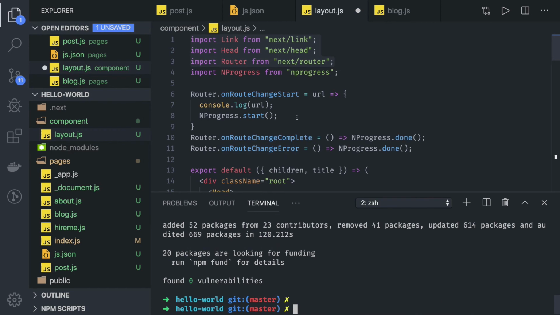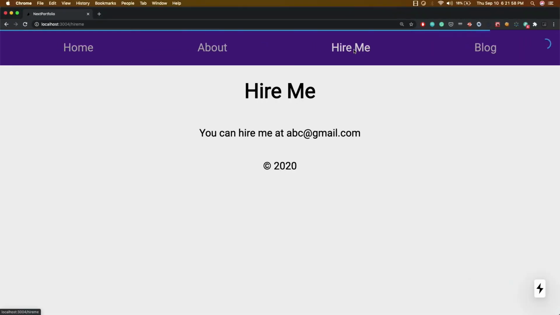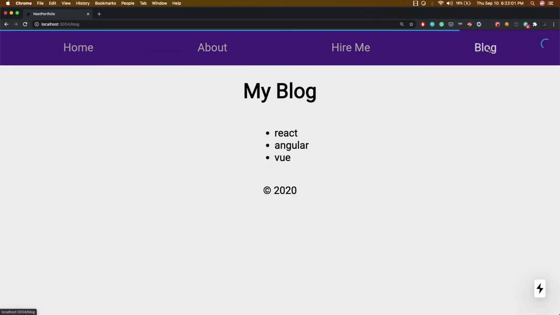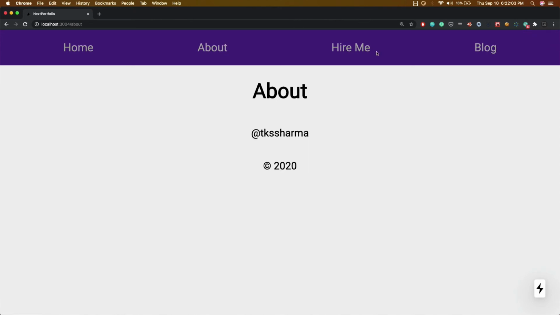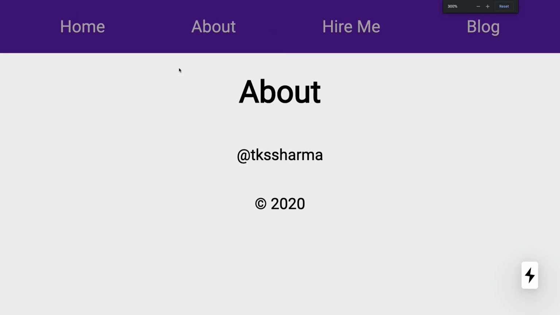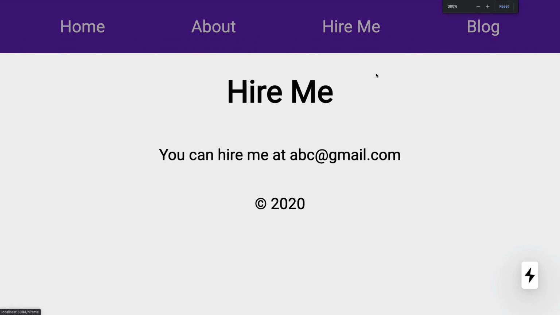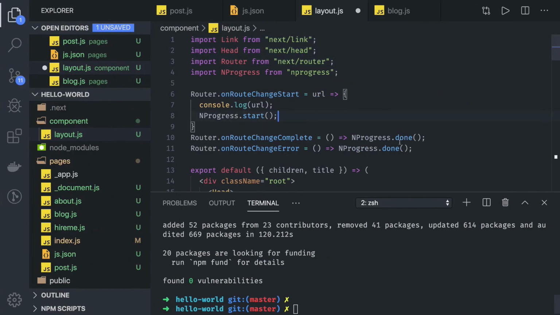Okay, NProgress start. This is fine. Now if I try to run this code, you can see some kind of a loader is there, right? On the top right. So this is the default loader which is available for this kind of application. This is a nice behavior when you want to load the application, right? Okay, so this you can use for your application.